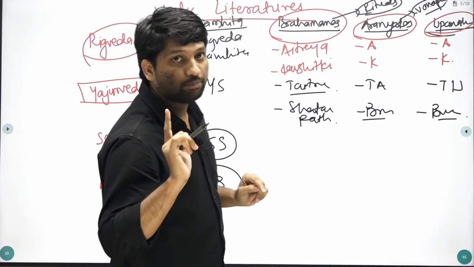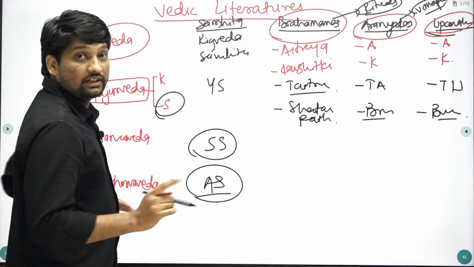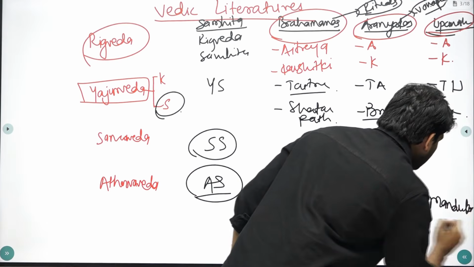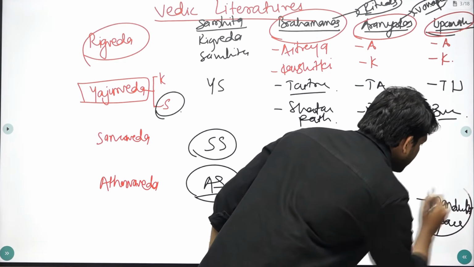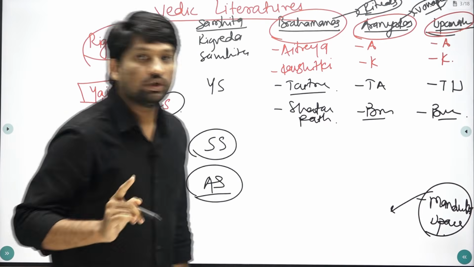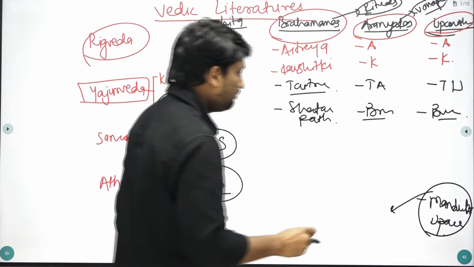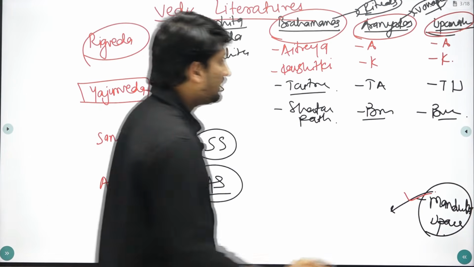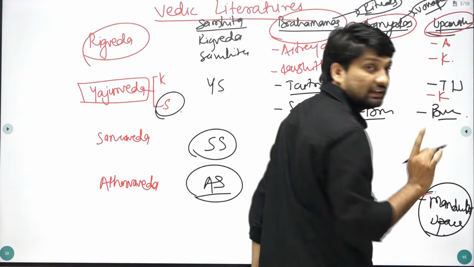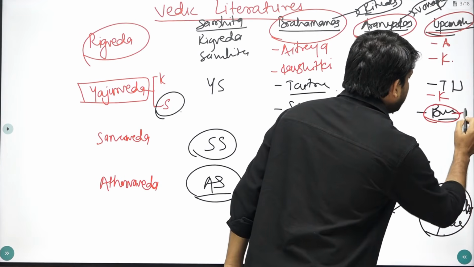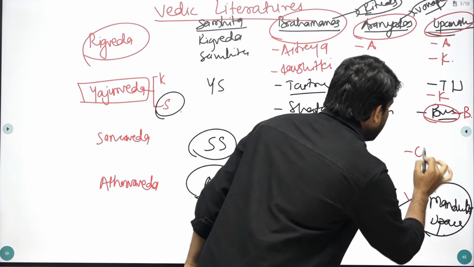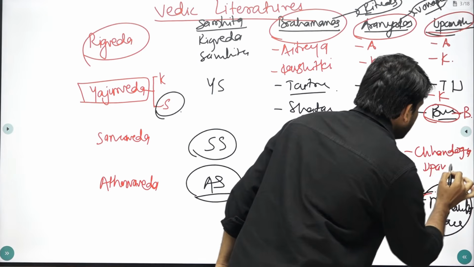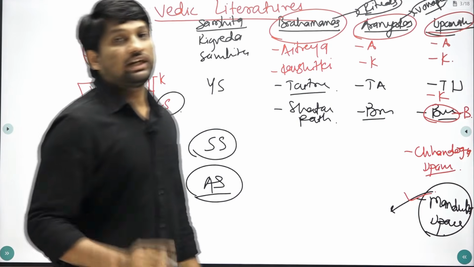You have to remember one important Upanishad related to Atharvaveda, Manduka Upanishad. Why is this Upanishad important? Because our national motto Satyameva Jayate is taken from this Manduka Upanishad. You can also remember KBC, Kaun Banega Karodpati: Katha Upanishad, Brihadaranyaka Upanishad and Chandogya Upanishad. So these are the important texts for your exam.